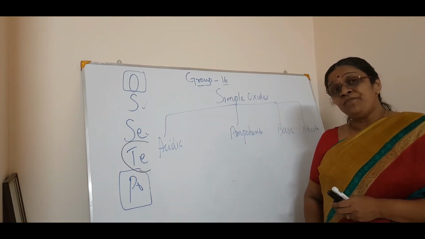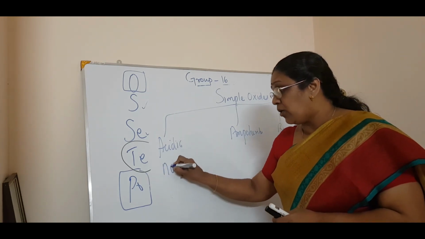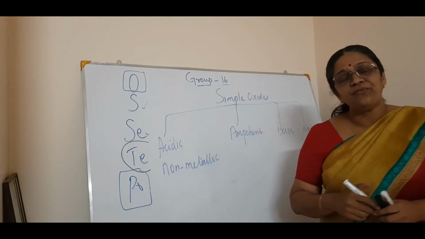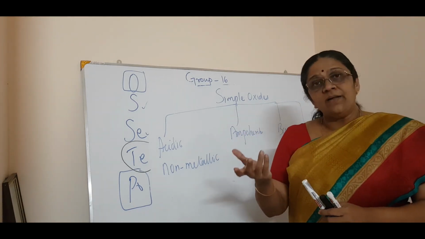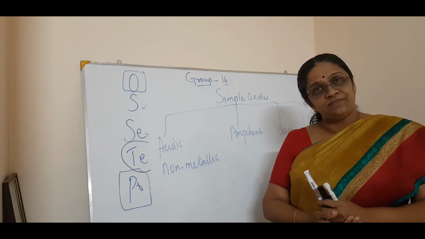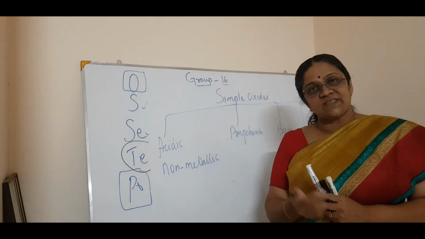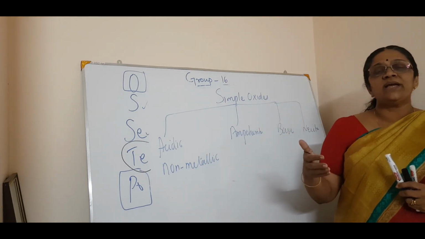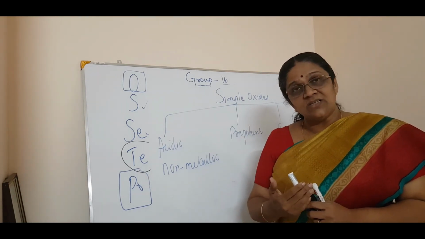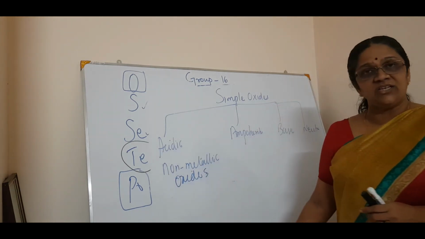Acidic oxide means normally you have studied that non-metallic oxides are acidic in nature. For example, non-metal means carbon. Carbon dioxide, when it is treated with water, you will get carbonic acid. Or sulfur, again a non-metal. Oxides of sulfur means sulfur dioxide. On treatment with water, you will get sulfurous acid, H2SO3. So again it is an acid. So non-metallic oxides are acidic in nature.